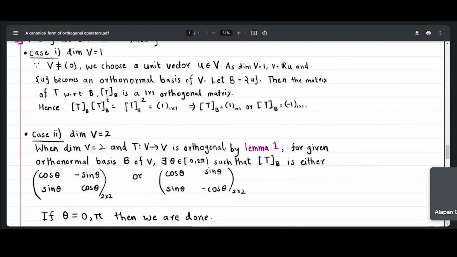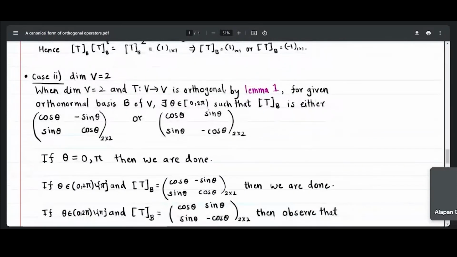Using the definition of orthogonal matrix, we can check that if I take the square of the matrix of T with respect to that basis, that will be 1. That gives me that the matrix of T with respect to that basis is either the 1 by 1 matrix 1, or it is minus 1. So we are through because we got our required form.